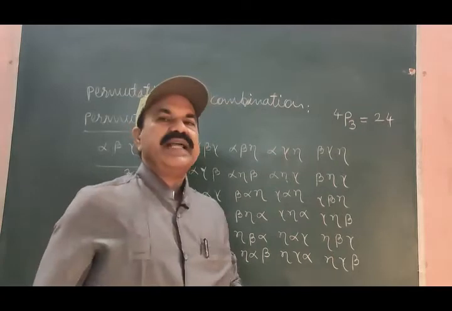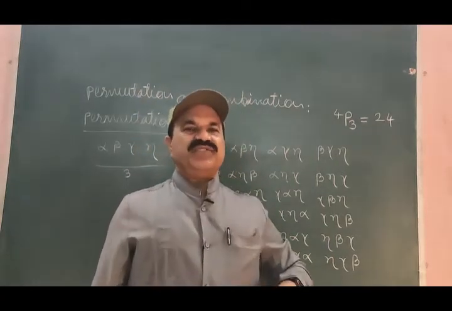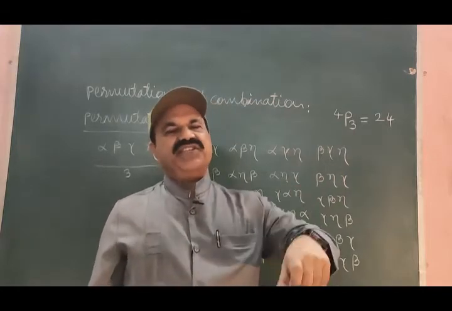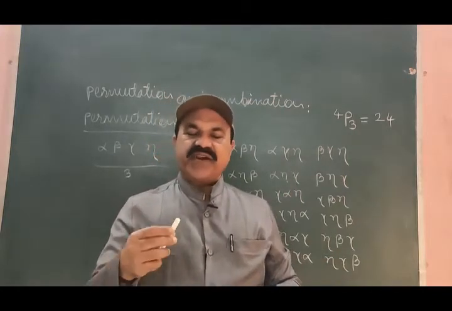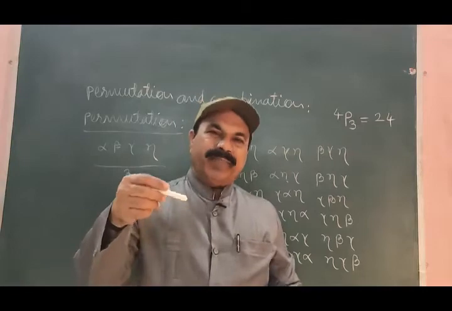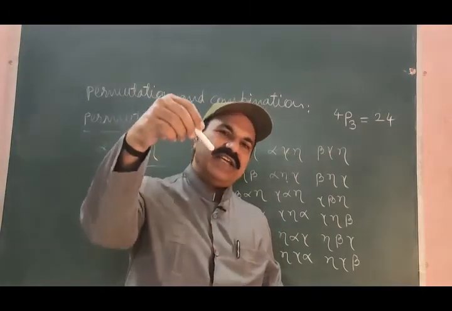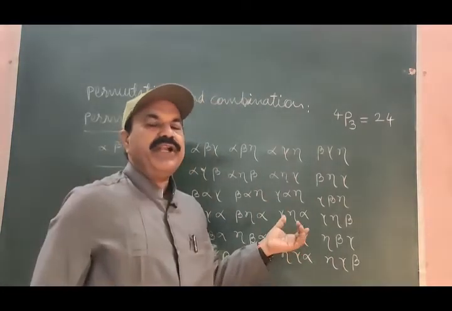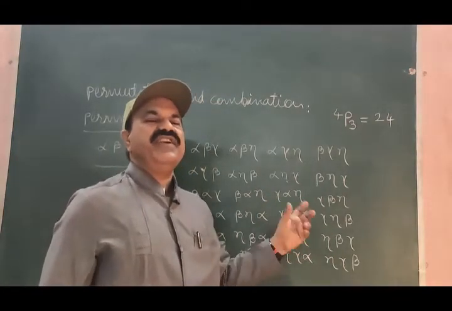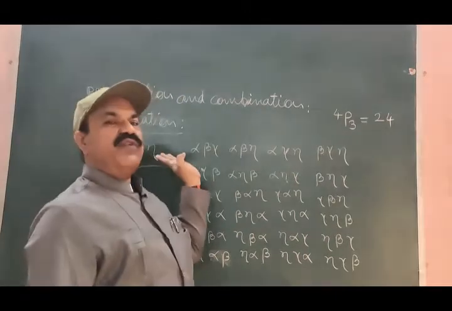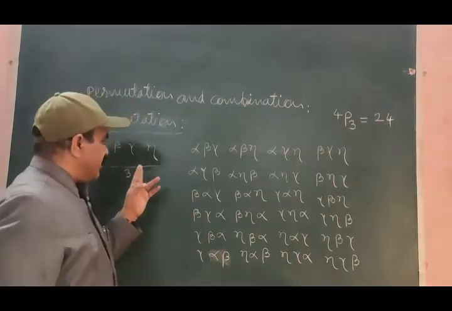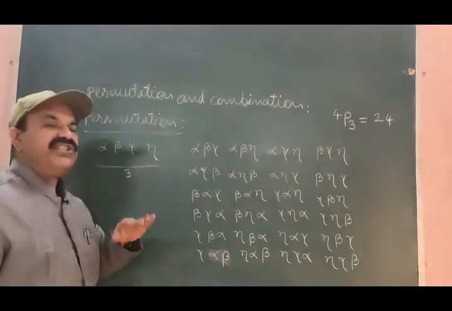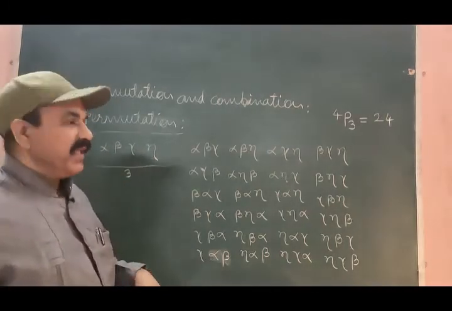By taking into consideration their order of appearance and placing in the arrangement, we can have 24 distinct arrangements of 4 distinct objects, taking any 3 at a time.